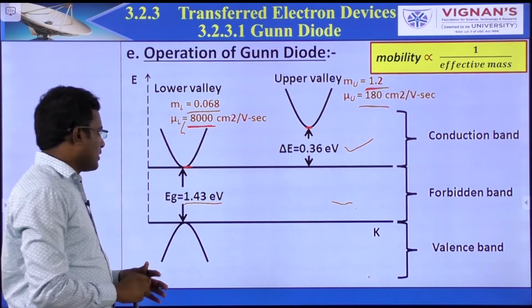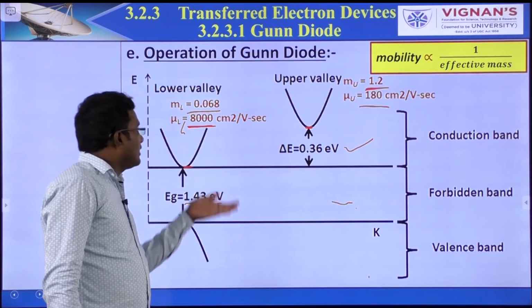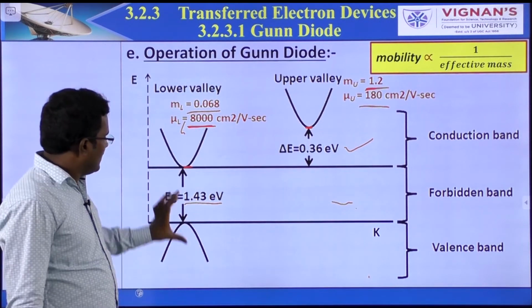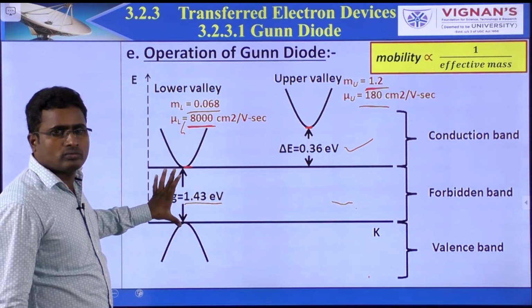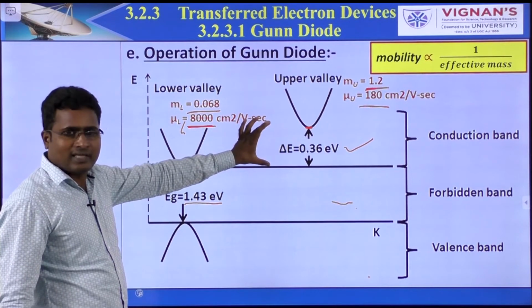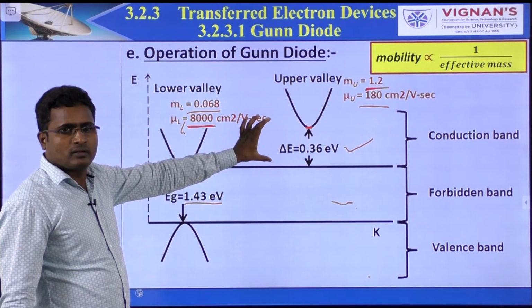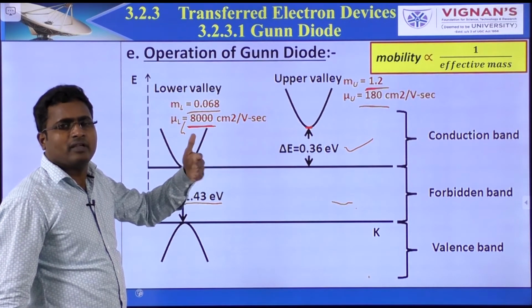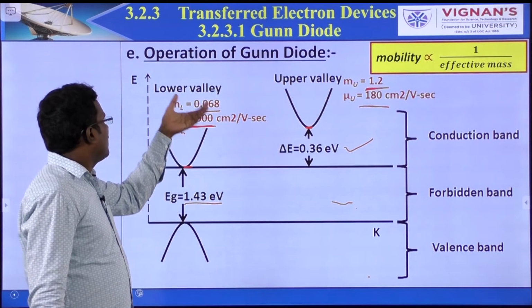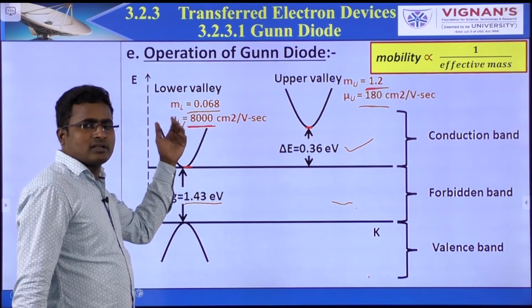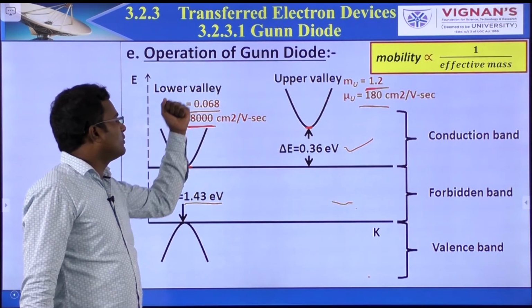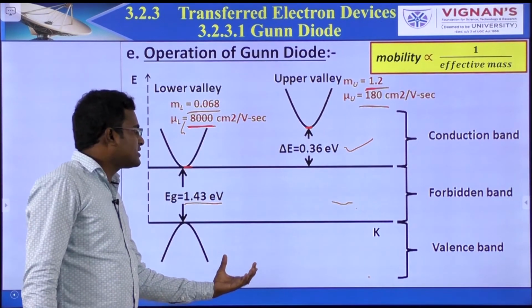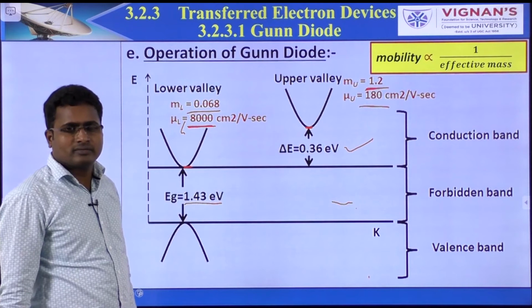Not valence electrons moving to the conduction band. The reason is here the energy gap is more, here the energy gap is less. If you provide the supply to the device, lower valley electrons start moving from the lower valley to the upper valley, not from the valence band to the conduction band.